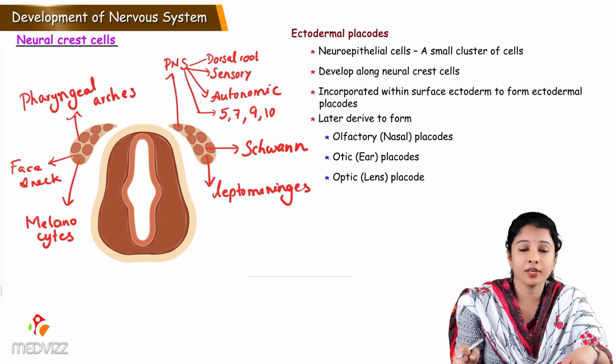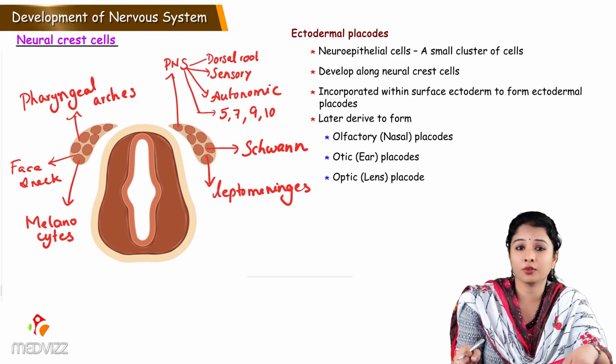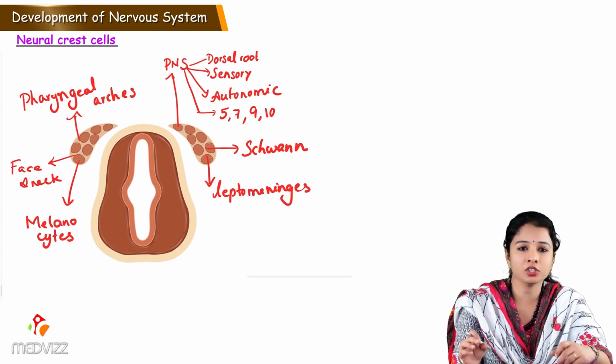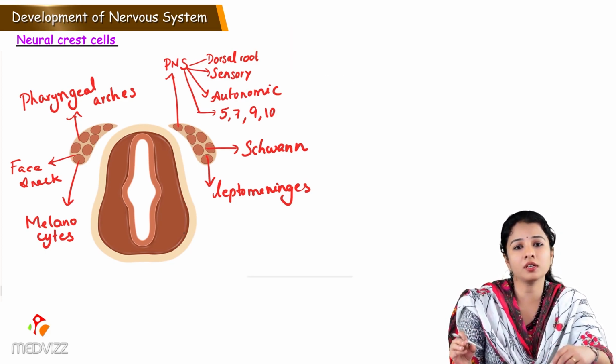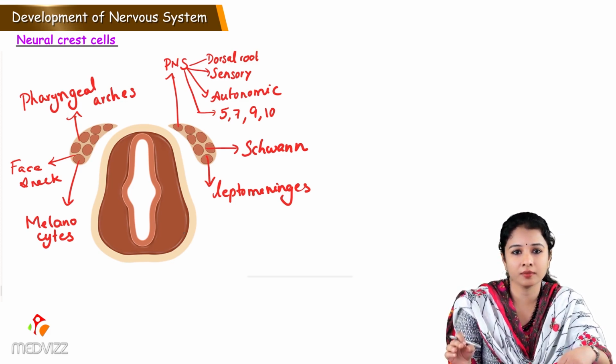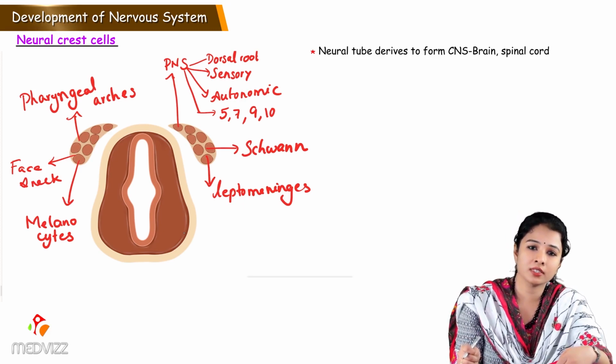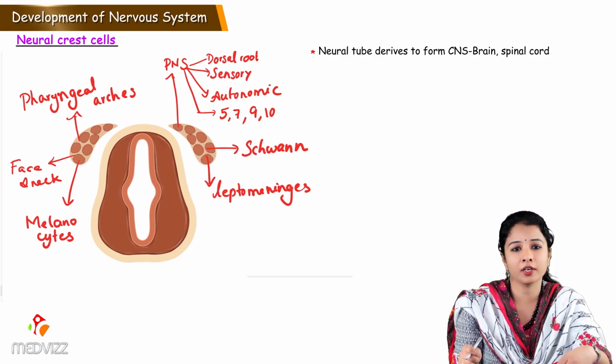So these are the derivatives of neural crest cells and ectodermal placodes. So the neural crest cells, in a short way to tell, form the peripheral nervous system, and the neural tube derives to form the central nervous system, that is brain and spinal cord.